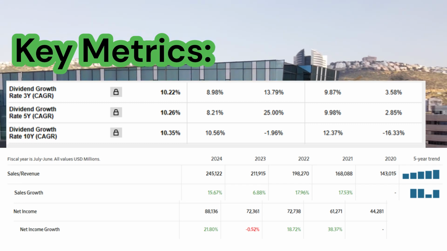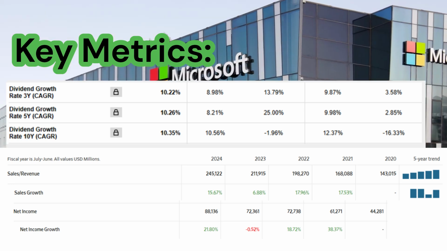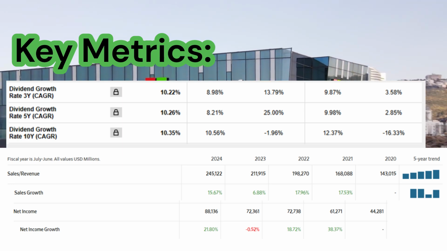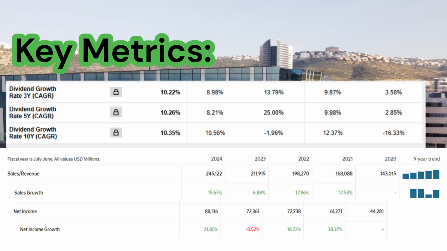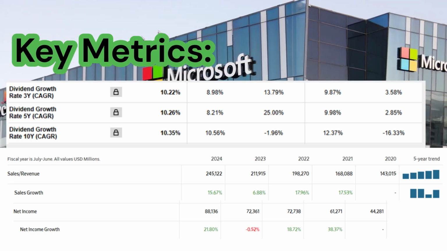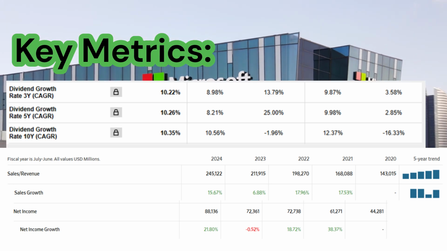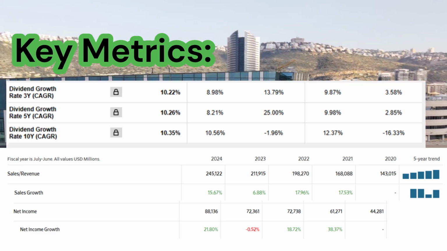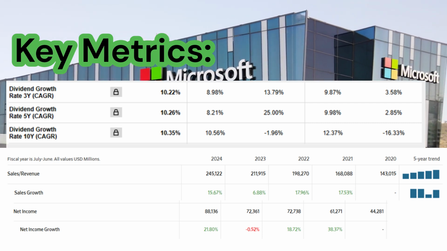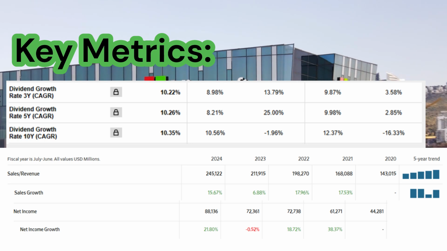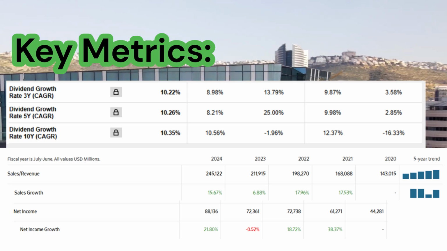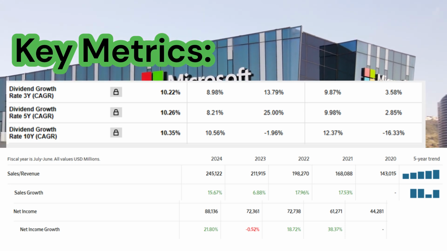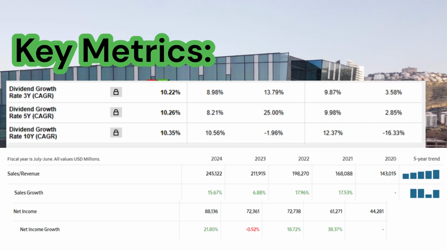The sales revenue is increasing significantly year over year, and this is consistently happening. They're able to grow by sometimes almost even 18%, with 2021 to 2022 growth being 17.96%, which is amazing for an older, mature company like this. Additionally, the net income has grown on average even more than that, with the net income growth from 2020 to 2021 being 38.37%, and most recently from 2023 to 2024, year over year net income growth was 21.8%.